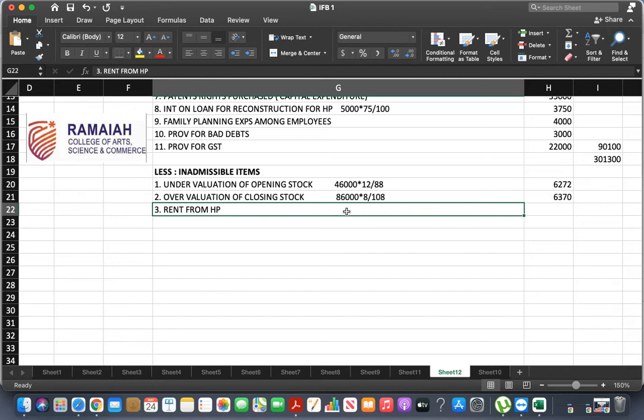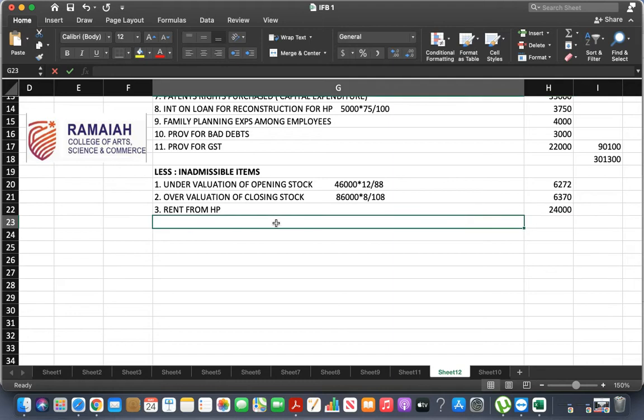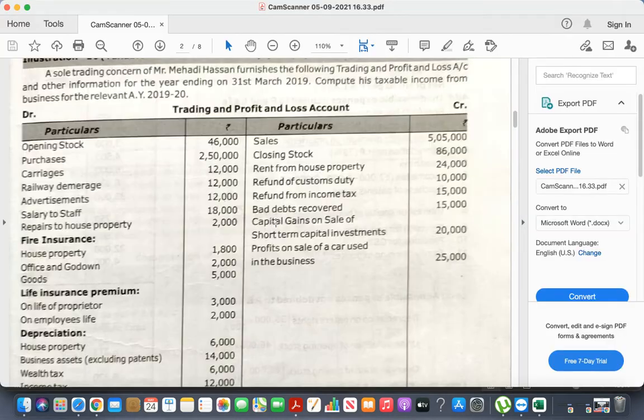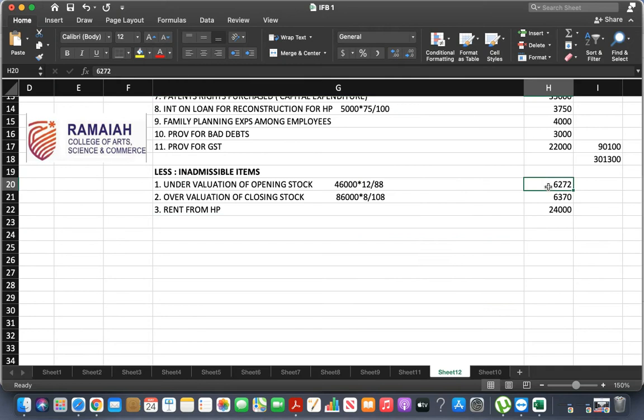No 75% and all. So rent from house property, 24,000.